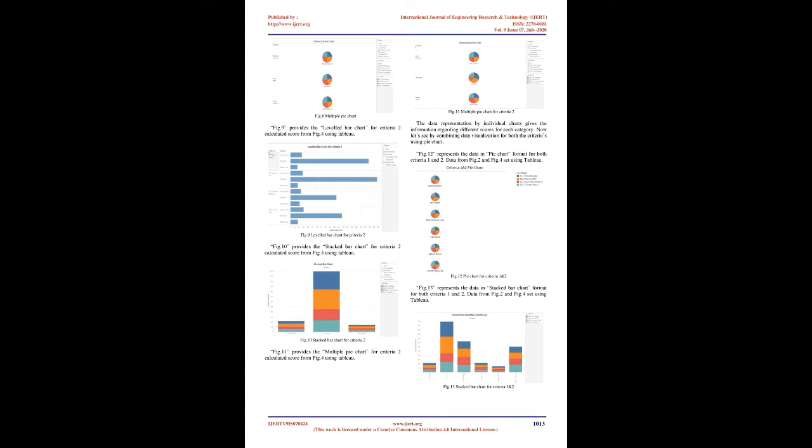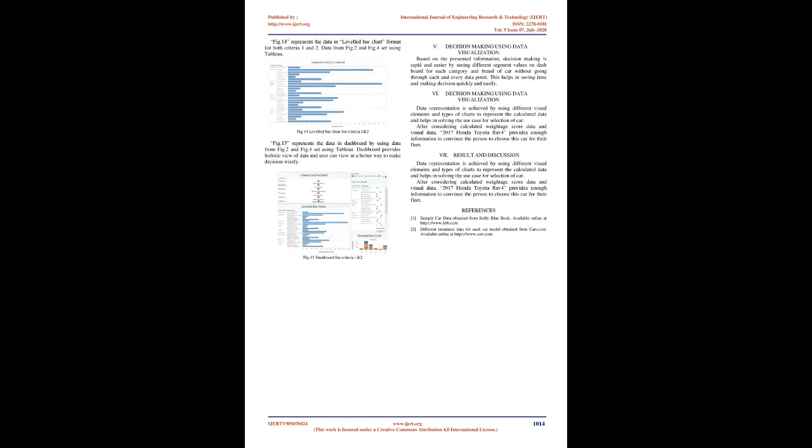The data representation by individual charts gives the information regarding different scores for each category. Now let's see by combining data visualization for both the criteria using pie chart. Fig. 12 represents the data in pie chart format for both criteria 1 and 2, data from Fig. 2 and Fig. 4 set using Tableau.